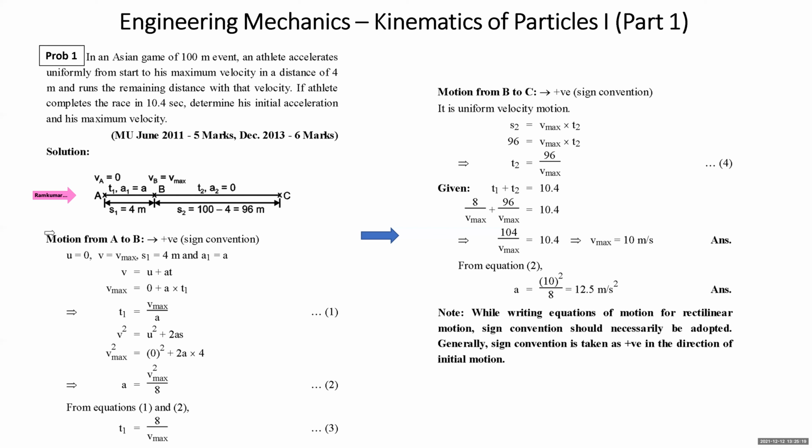Now, students, we always write the heading from where to where you want to apply the motion. Total distance is given, 100 meters. You are also given that total time of the race is 10.4 seconds.